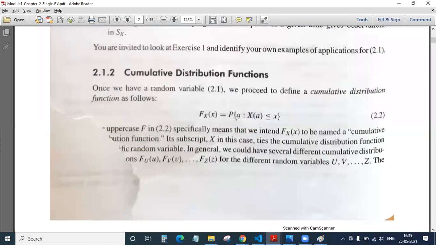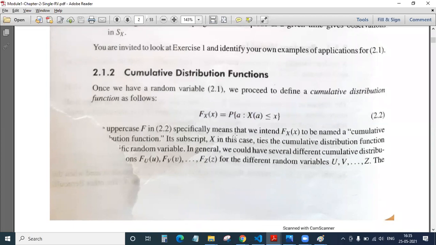So that means what now? If A is an event happening, like for example, in our example, head. Let us say that head is occurring. So when a head is occurring, then the random variable X of A, that is X of head, will be less than or equal to small x. That is what this whole statement means. If you don't have this equation, I hope all of you have this PDF. Please note down 2.2 somewhere. It is very important. Using this 2.2, we will be trying to understand n number of things.